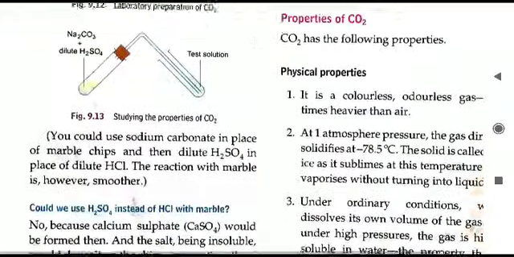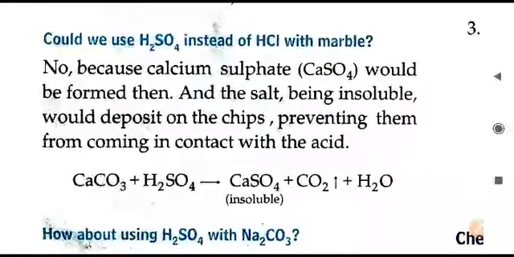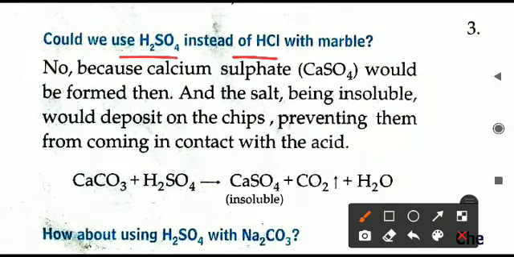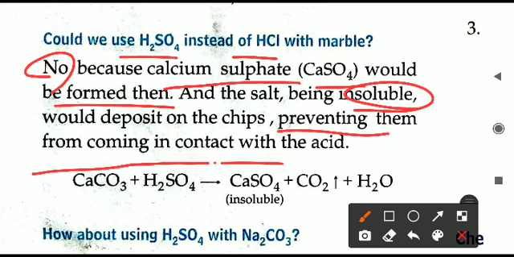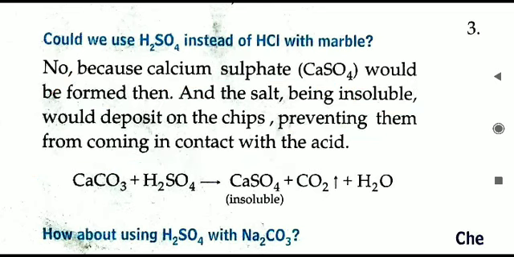Where it is written is here right now. Could we use H2SO4 in place of HCl? If we take H2SO4, then what will happen? In this case, the answer is no. We cannot use H2SO4 in place of HCl. The answer is simply no. What is the reason? The reason is that calcium sulfate would be formed, and this calcium sulfate is insoluble. What will it do? It will prevent the marble from coming in contact with the acid. Means if we take calcium sulfate forming, the reaction will stop because calcium sulfate is forming and it is insoluble. It will not allow the reaction to proceed properly.